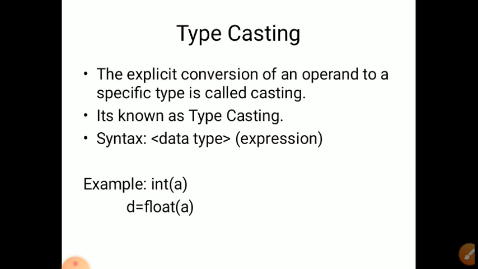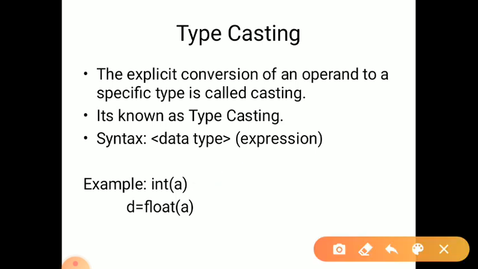The syntax is datatype(expression). Look here: I use one variable a of integer type. Then d = float(a), which means it changes the integer value into a float value.